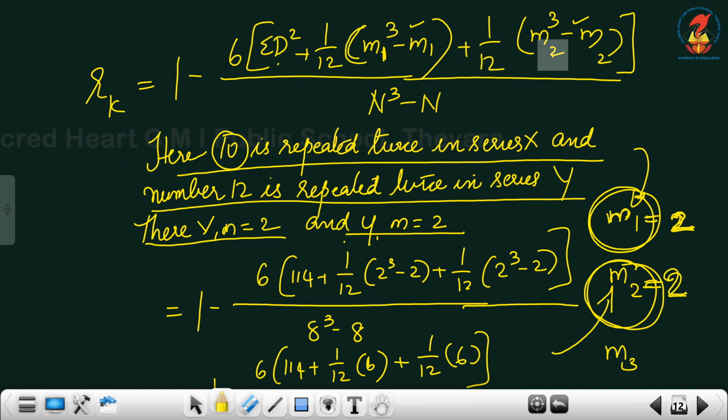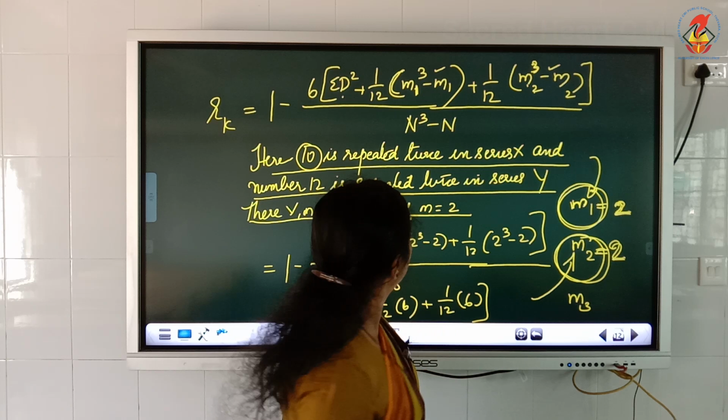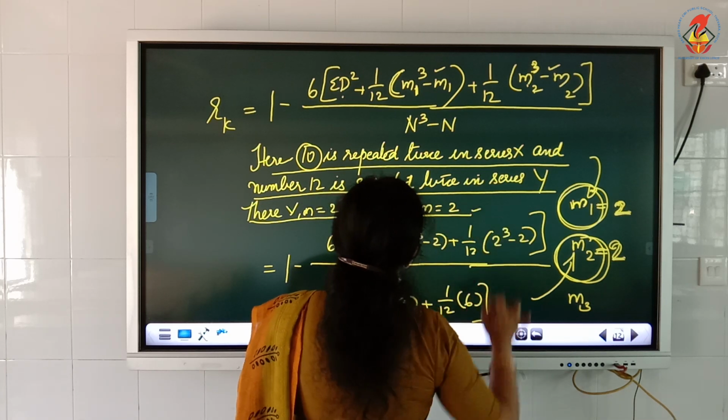Now, I told you m2 stands for the next series, judge y. In judge y, which number has repeated? 12. How many times has number 12 repeated? 2 times. So m2 stands for 2, giving 2 cube minus 2. The cube is already there in this formula. So, this is how we do the calculation.